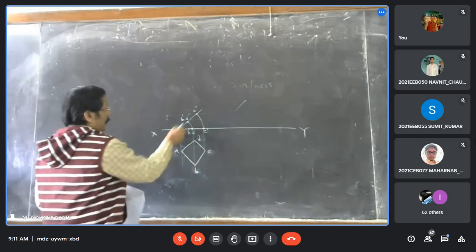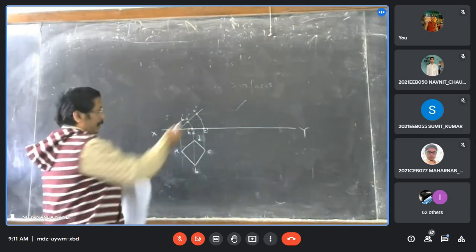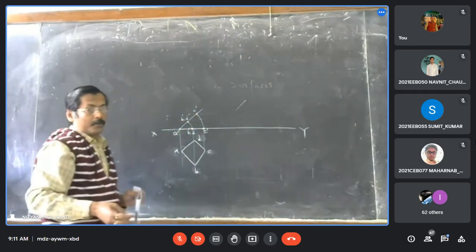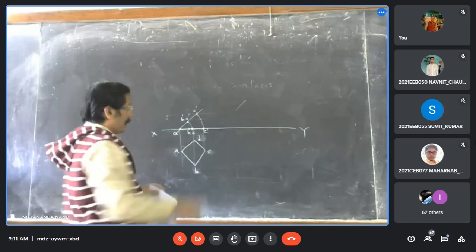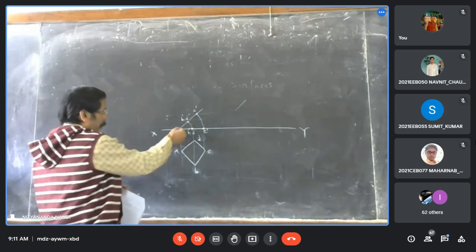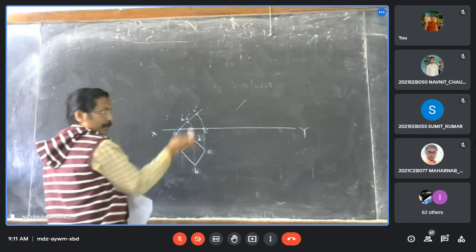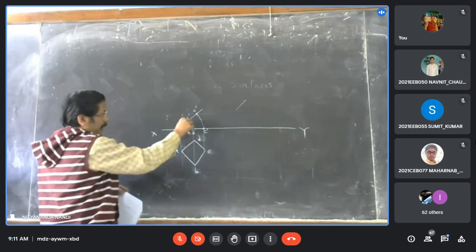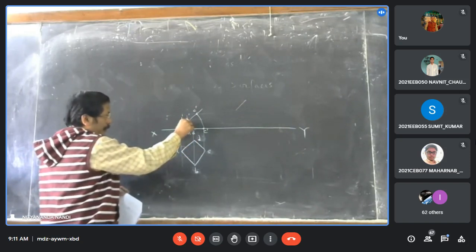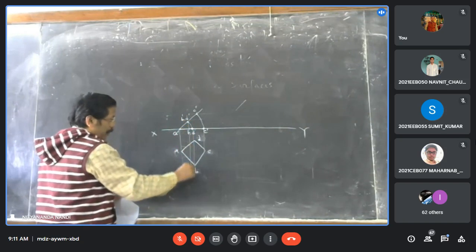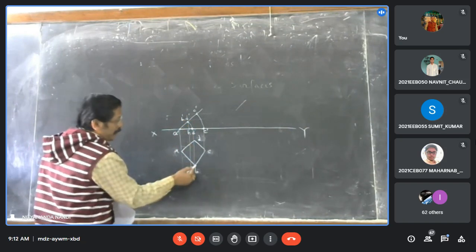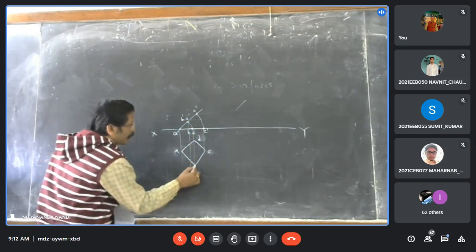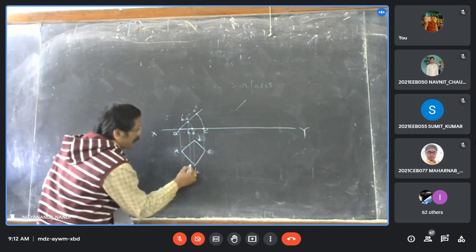Now, this is the elevation, the new elevation. What will be its plan? So you have to project this point. So A point will be here. You follow me. B dash point will be projected vertically downwards. This is point B, so the locus of this point B will be here.